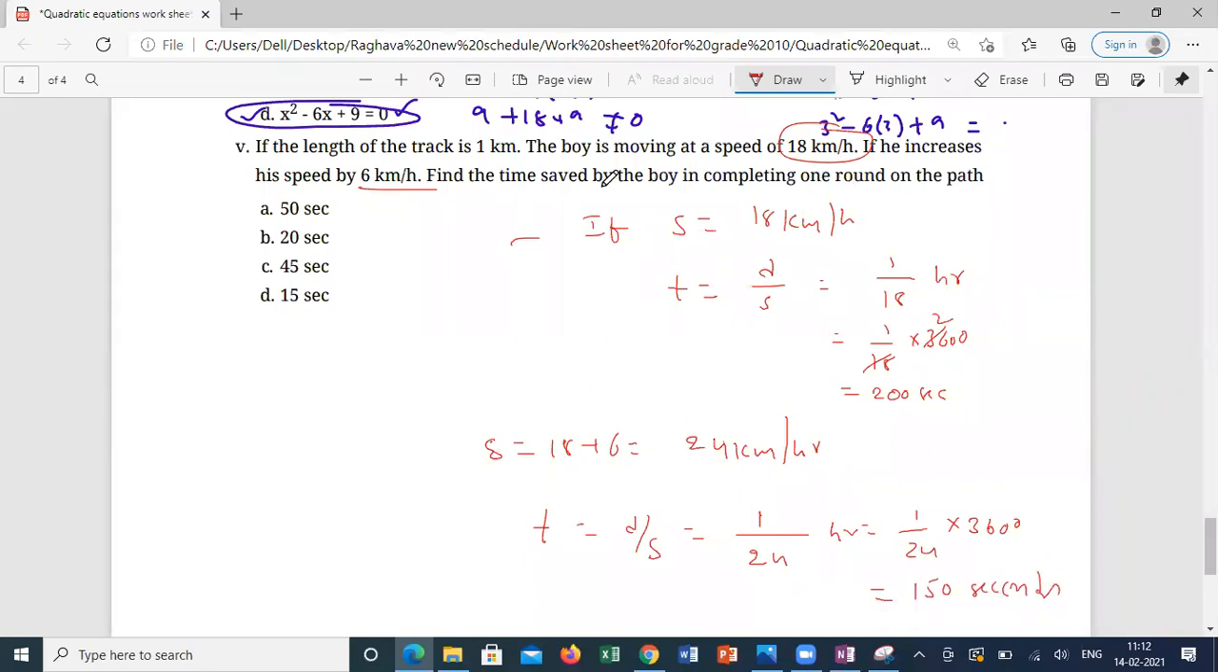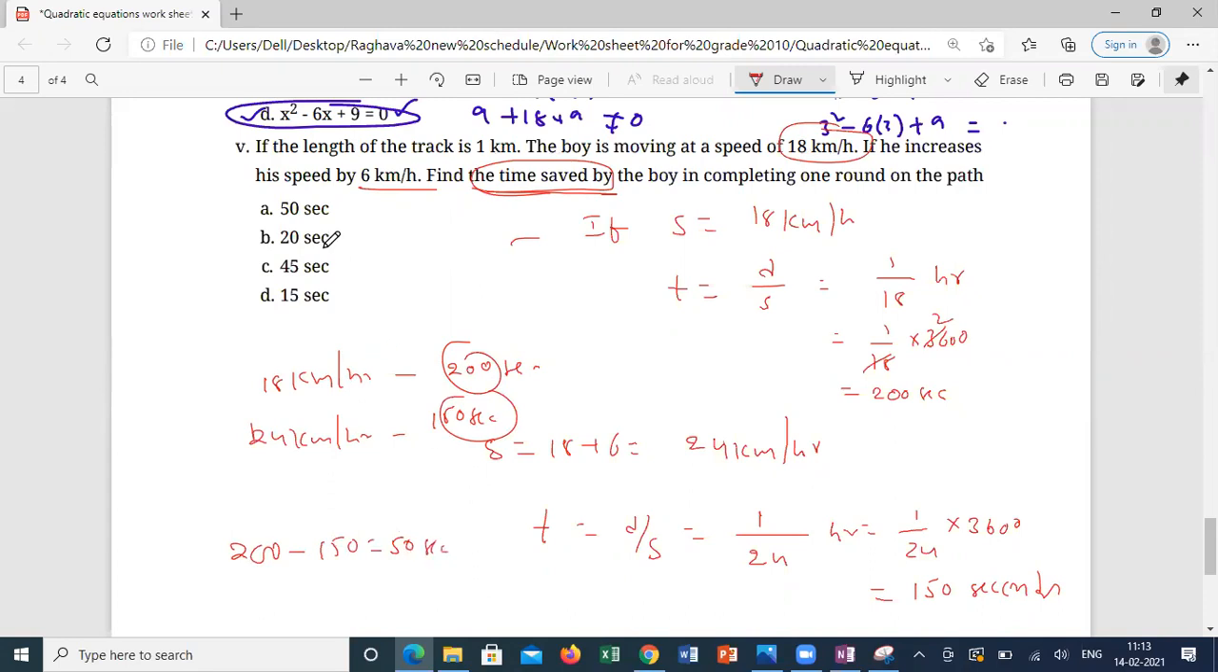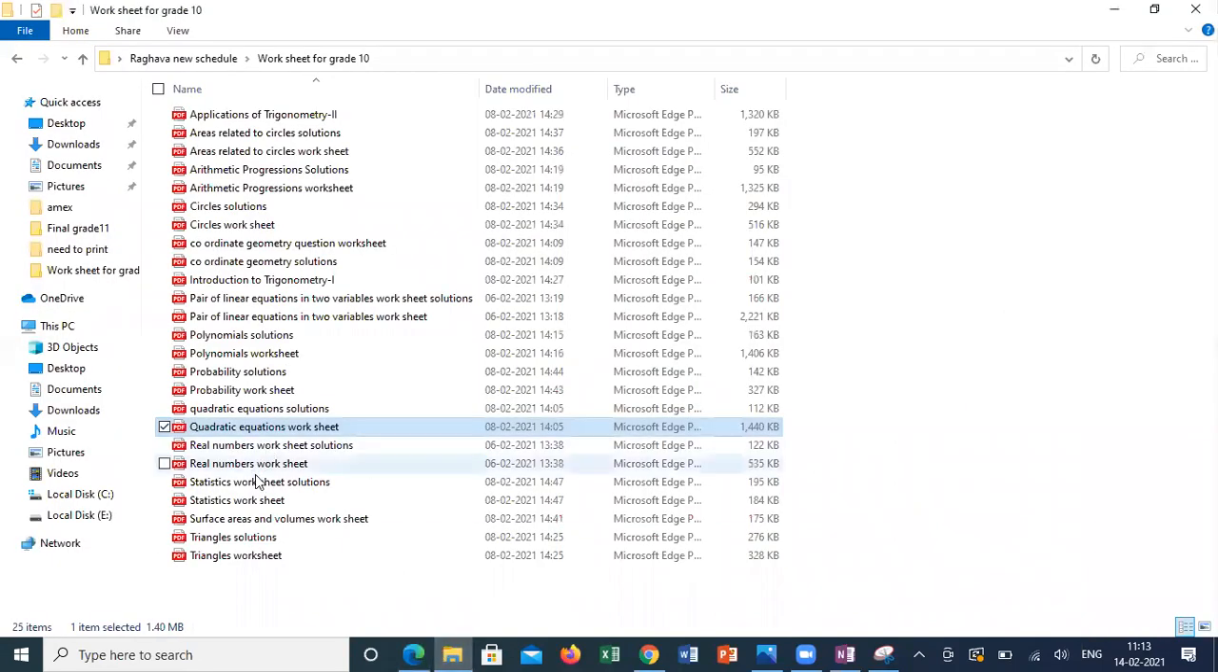How much time did he save? If he's going at 18 kilometer per hour, he took 200 seconds. If he's going at 24 kilometer per hour, by increasing his speed by 6 kilometer per hour, he took 150 seconds. So he can save a time of 50 seconds. This is your answer. Clear? Now in the same way we'll move to the coordinate geometry worksheets.